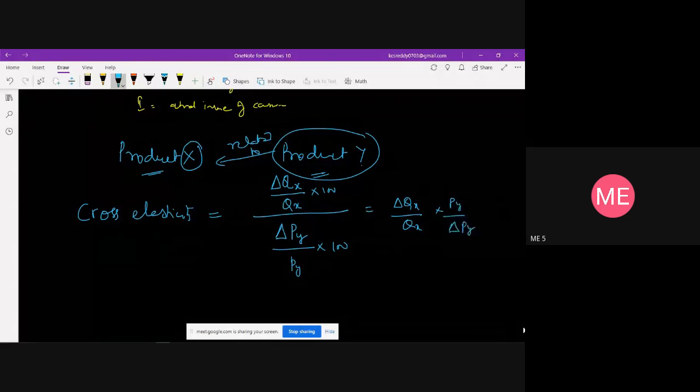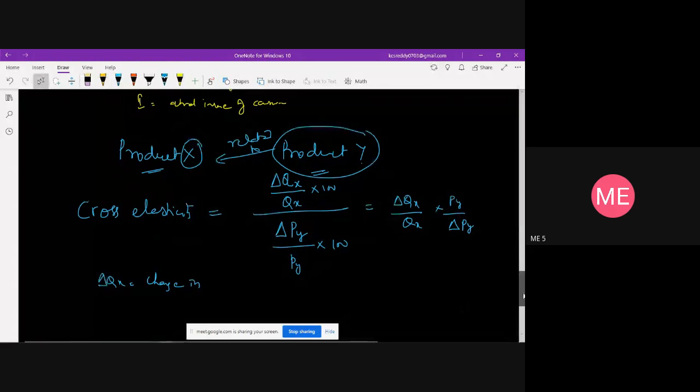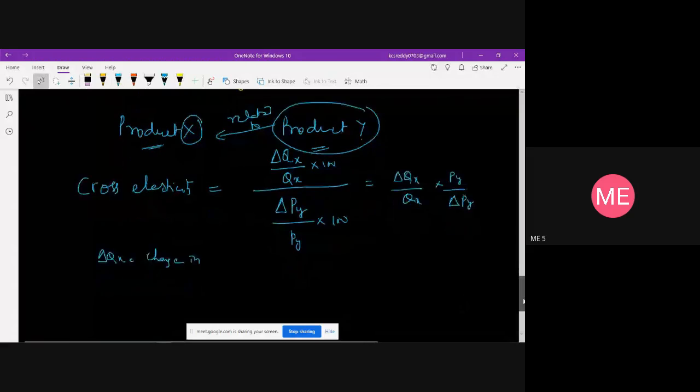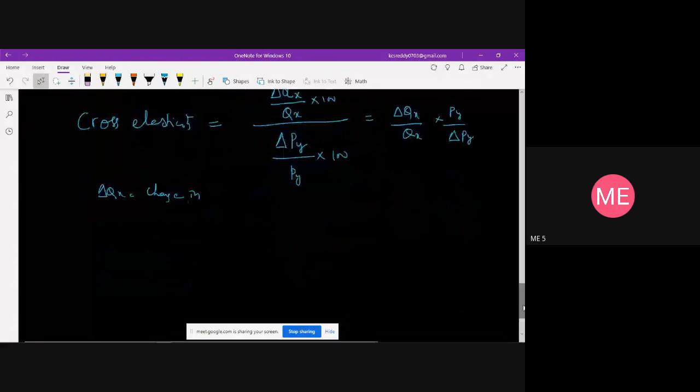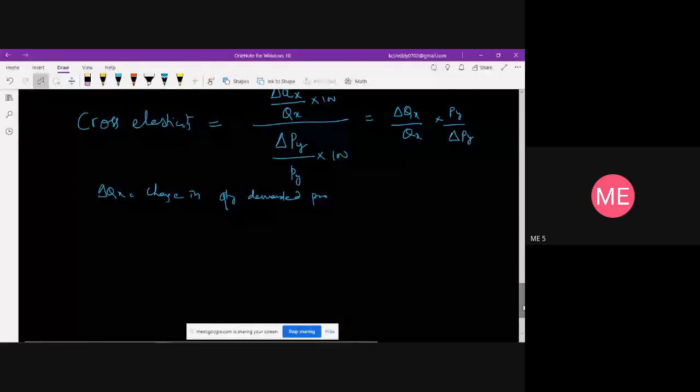Here delta Qx is nothing but the change in the quantity demanded, change in quantity demanded for product X. Qx is the original quantity demanded for product X.